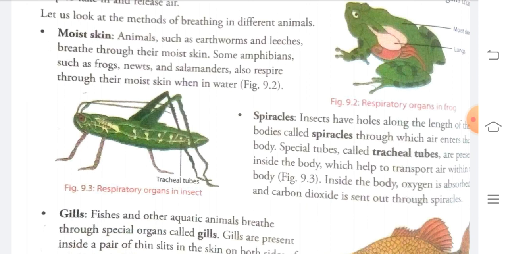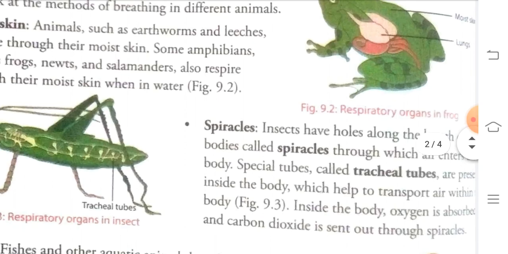Also some amphibians. Amphibians are the organisms which live on both land and water. Some amphibians like frogs, newts and salamanders respire through their moist skin when in water.